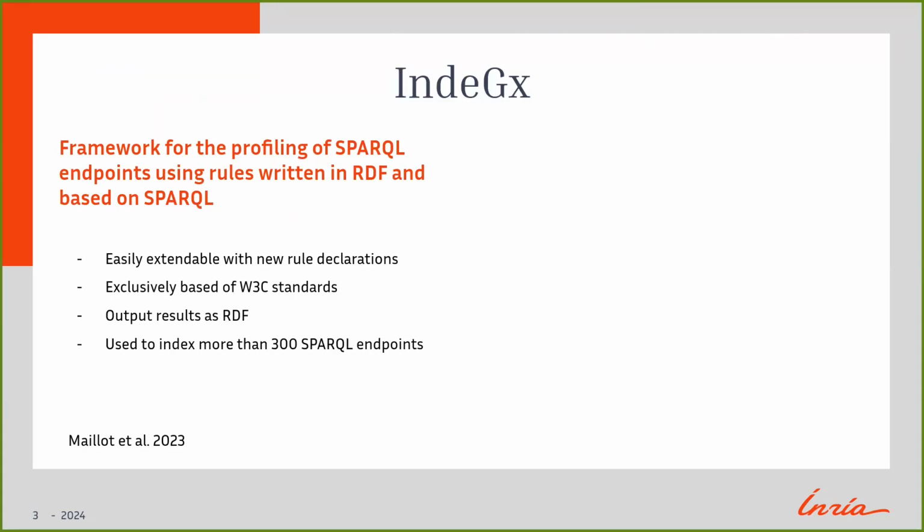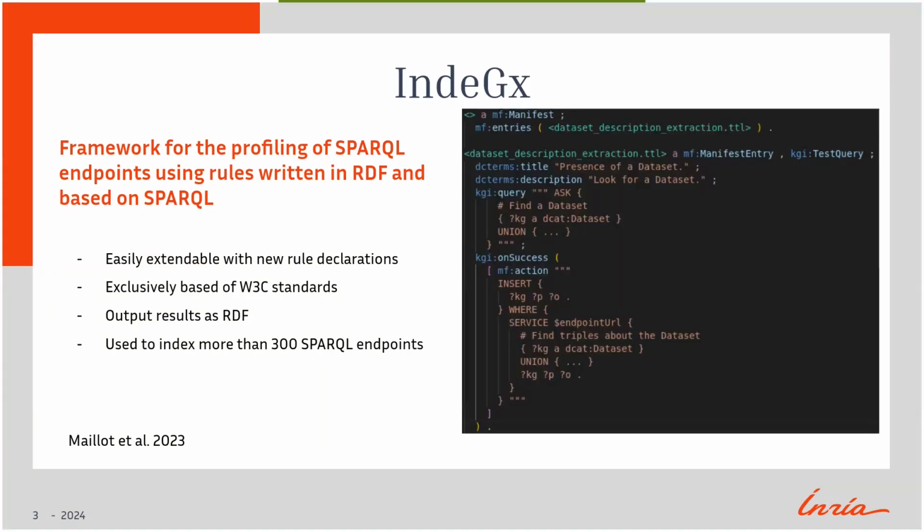In this article, we propose to use the Index framework to evaluate RDF datasets available through a SPARQL endpoint with different evaluation rules. The Index framework can be set up to use any set of rules declared in an RDF file. It uses SPARQL queries to retrieve and generate data from the content of the dataset. The Index framework has been used in previous experiments over more than 300 endpoints.